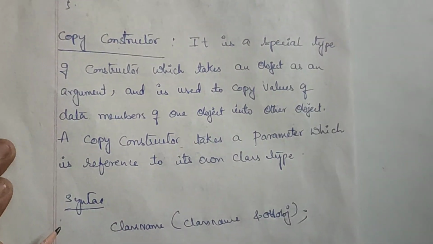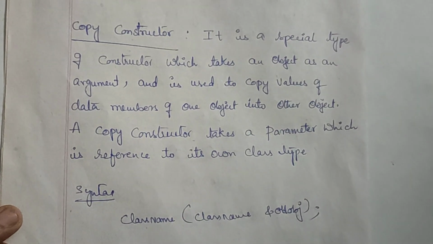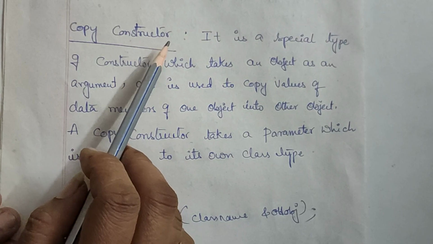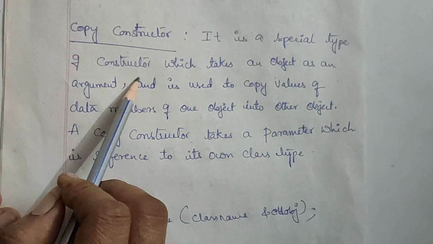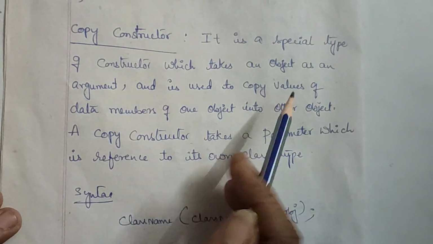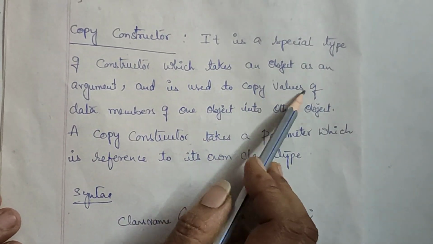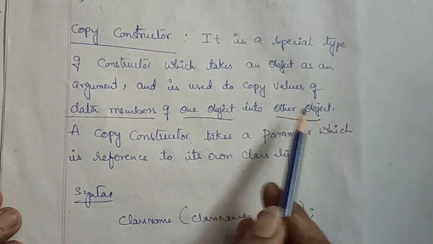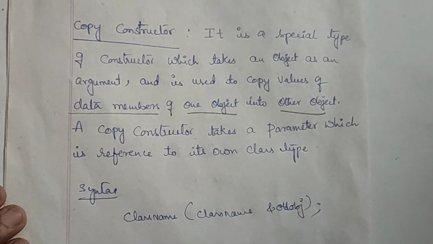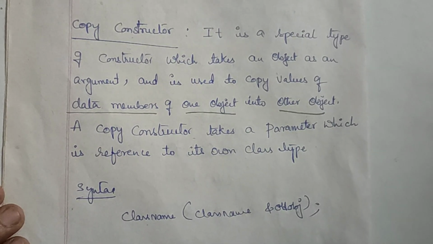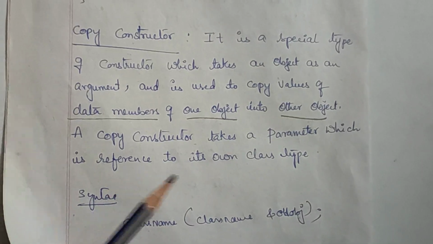Whereas in this case it is taking an object as the argument. That's why we say it is a special type of constructor which takes an object as an argument and is used to copy the values of the data members of one object into another.